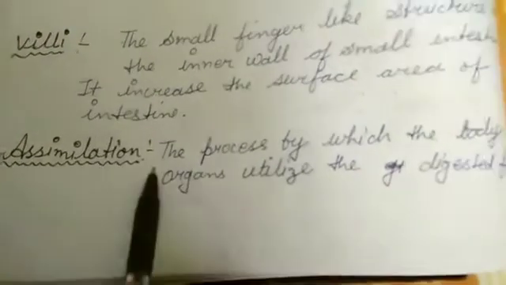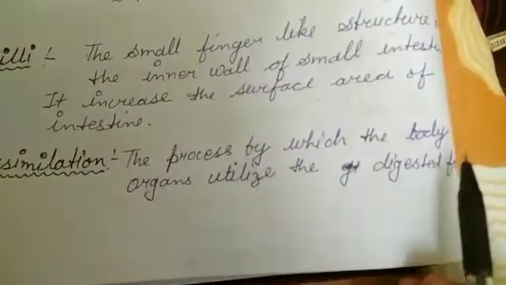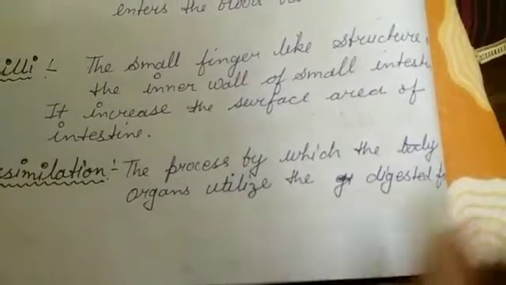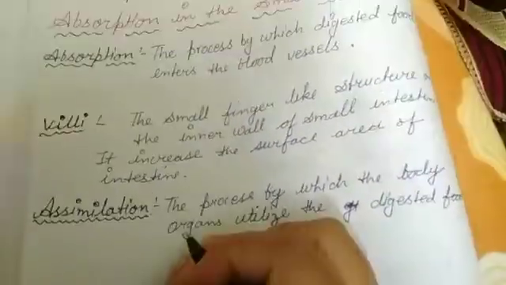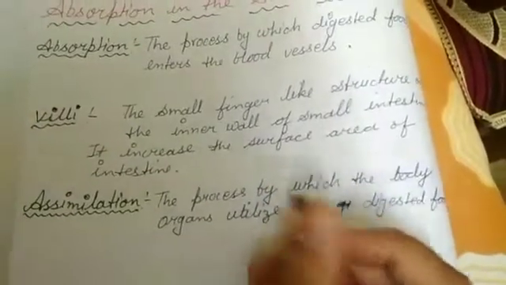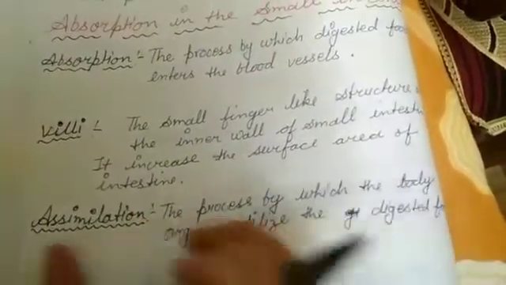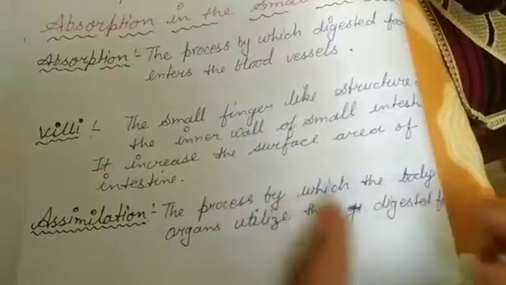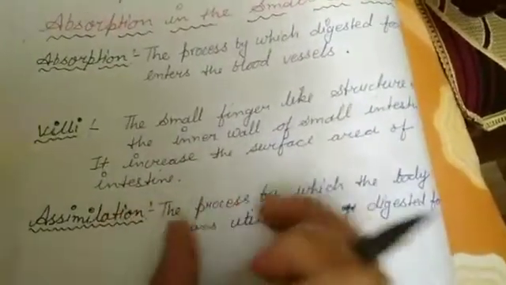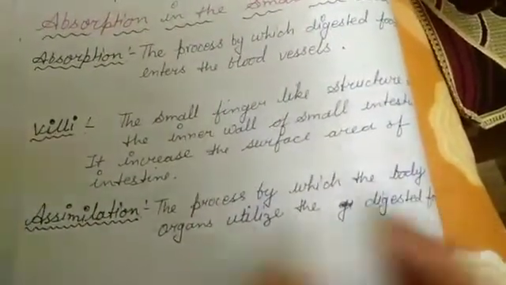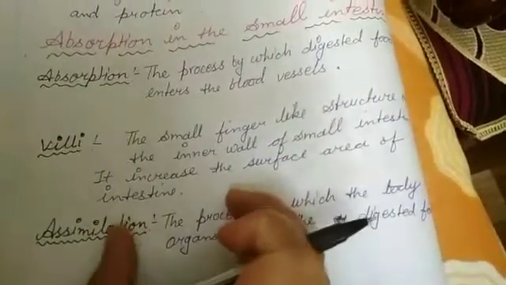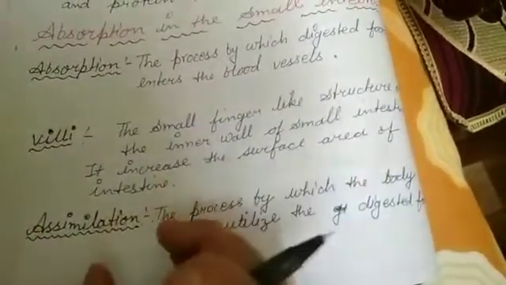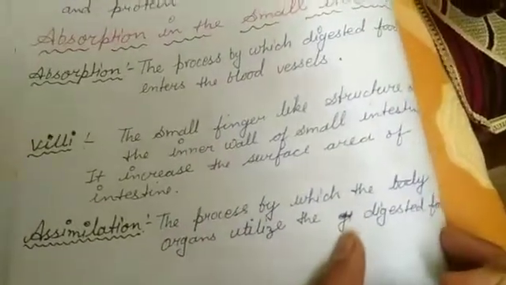Now, assimilation. The process by which the body organs utilize the digested food is known as assimilation. In the cell, glucose breaks down with the help of oxygen into carbon dioxide and water, and energy is released. The food that remains undigested and unabsorbed enters into the large intestine.